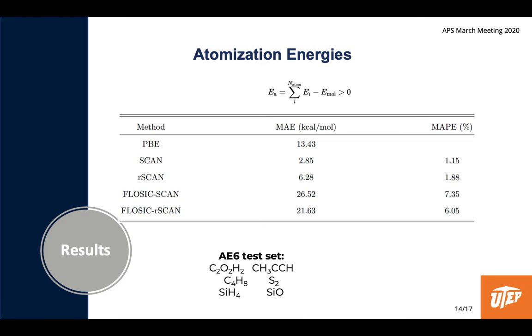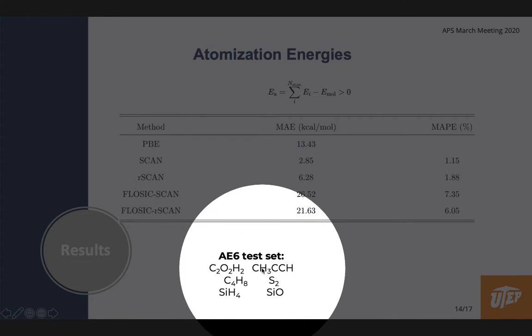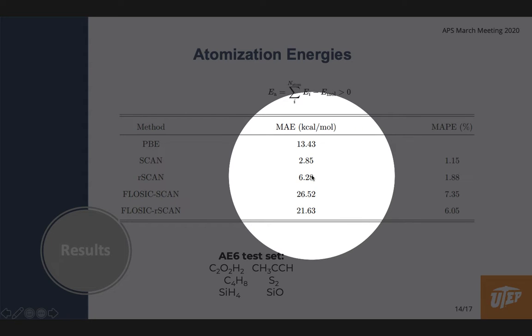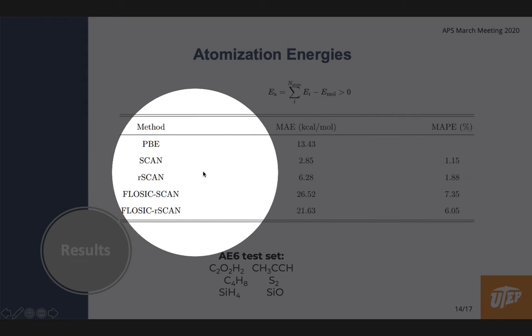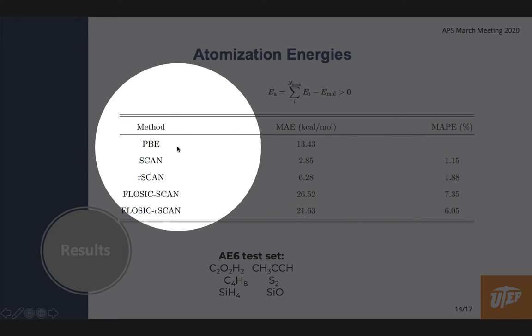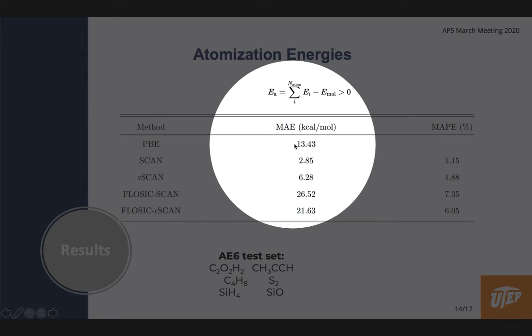We also calculate the atomization energies for the AE6 test set, which is composed of the following molecules. And then again, we calculate mean absolute errors, and although we see that rSCAN increases the mean absolute errors from SCAN, this mean absolute error is still very low in comparison to calculations using PBE.